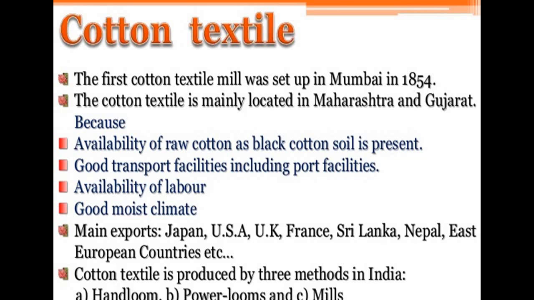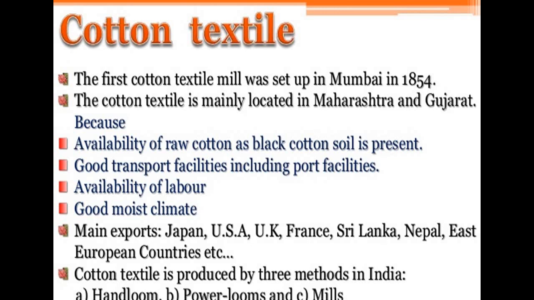Now the first kind of industry that we are going to talk about is cotton textiles. In early India, cotton textiles were produced with hand spinning and handloom weaving techniques. As you may know, earlier the cotton things that were made, like khadi cloth, were made by hand; they used to make these things with hand-operated machines.